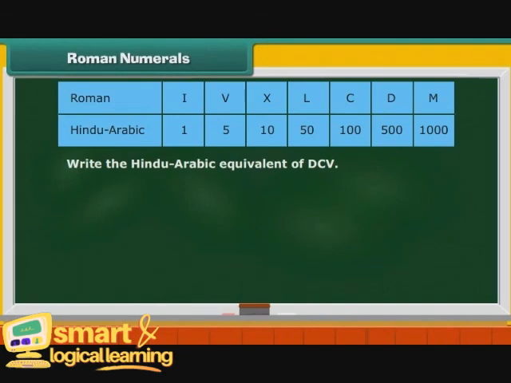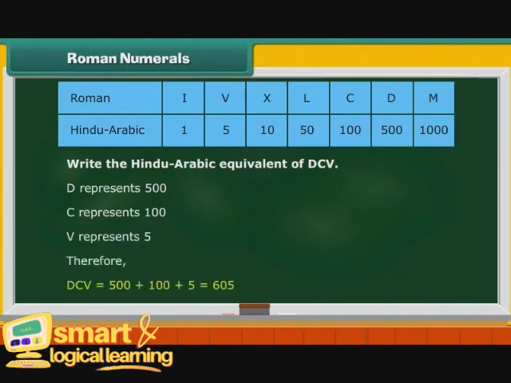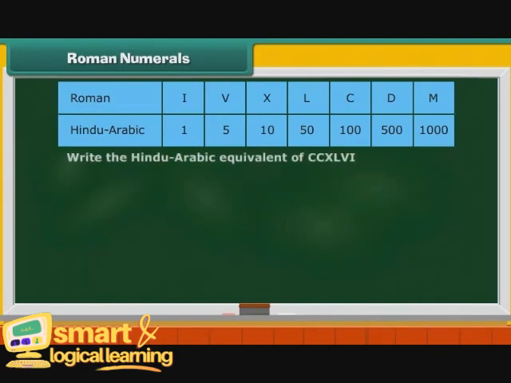We now convert Roman numerals into Hindu-Arabic numerals. Write the Hindu-Arabic equivalent of DCV. D represents 500, C represents 100, V represents 5. Therefore, DCV is equal to 500 plus 100 plus 5, which is equal to 605.